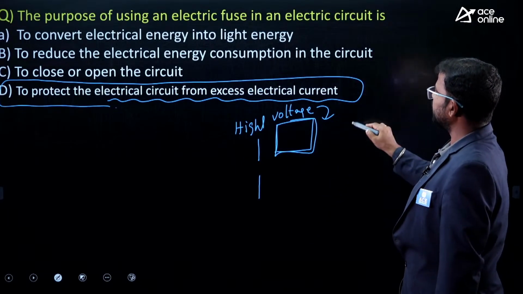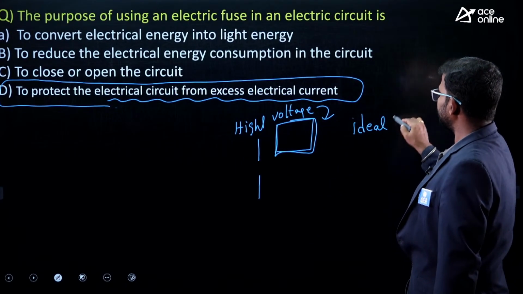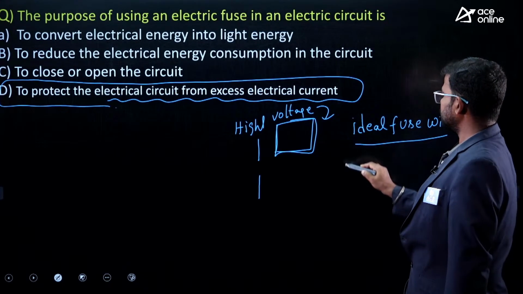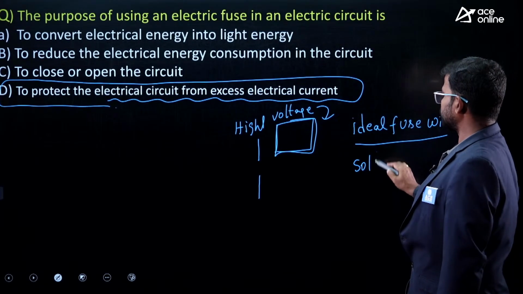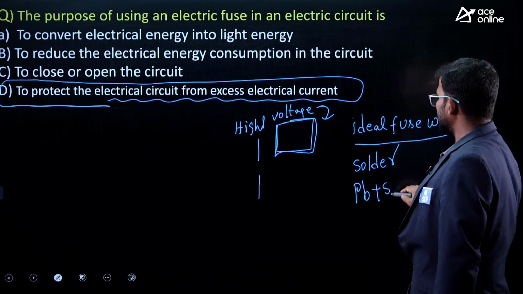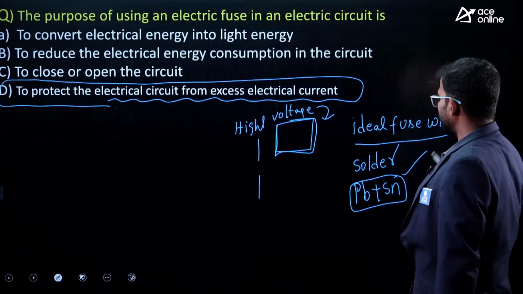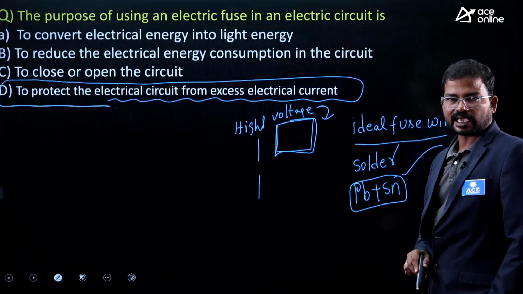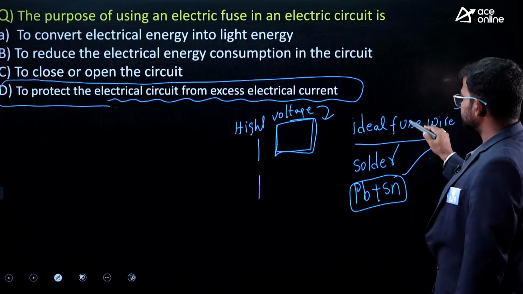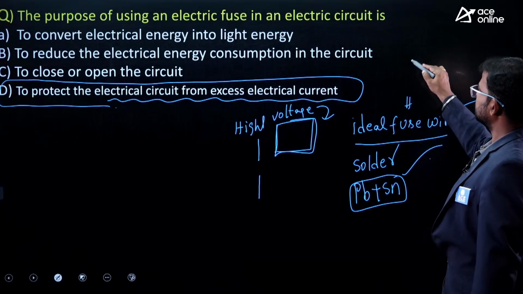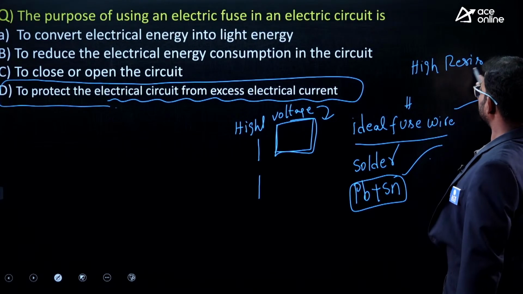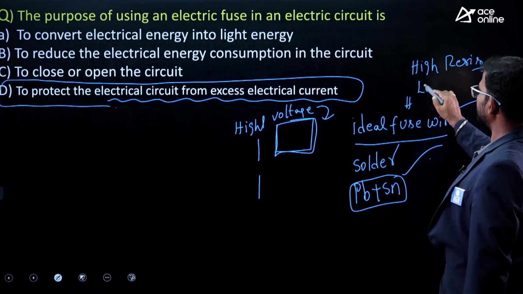Actually, an ideal fuse wire can be made up of solder. This is one of the alloys. Solder means a lead plus tin derivative. So why should we use only solder material to make an ideal fuse wire? The reason is it has high resistance and a low melting point.